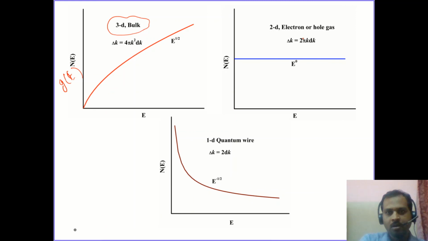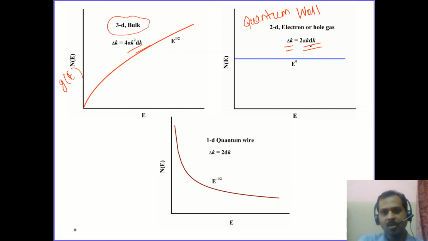When we go to a two-dimensional electron system, that means a quantum well, in that case this delta k is no more the volume element, rather it is the area element, which is 2 pi k dk. And once we replace k with the corresponding energy factor and dk with the corresponding dE factor, we will see that the density of states is independent of the energy. So for a quantum well, the density of states is constant and it is not a function of the energy.